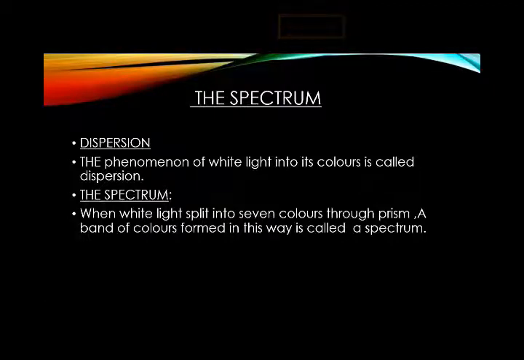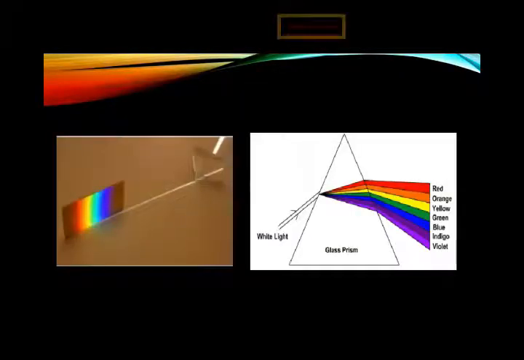Okay, so for further understanding of the spectrum, here is the prism, the triangular shaped glass, and when we place it in front of the white light, as you can see, the white light comes and strikes one side of the prism. So what will happen?